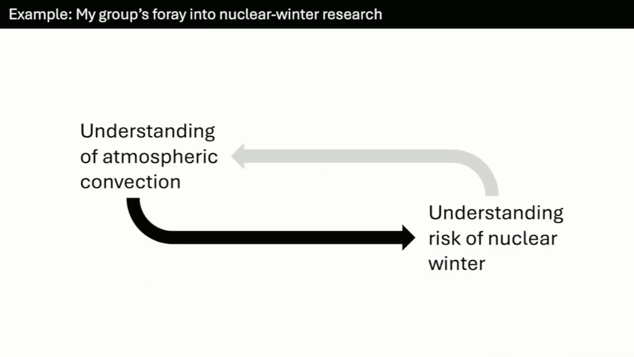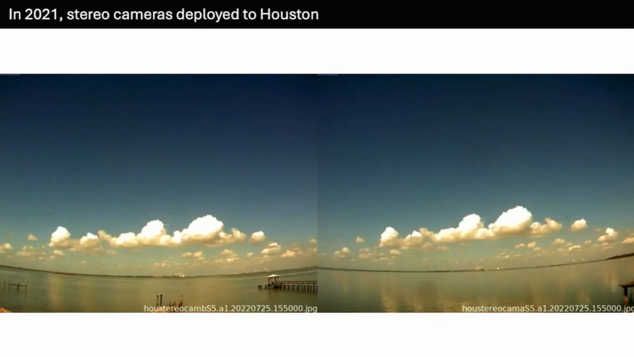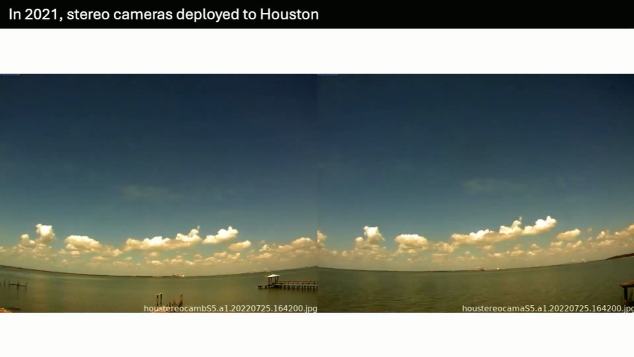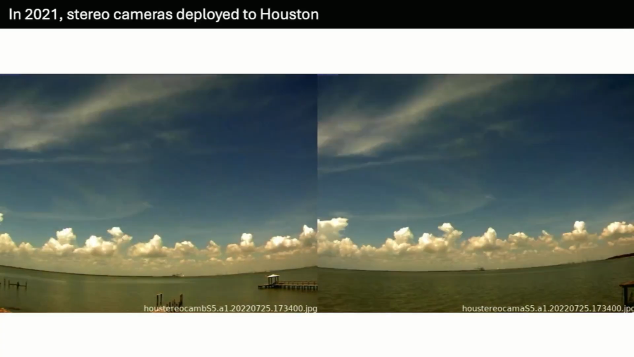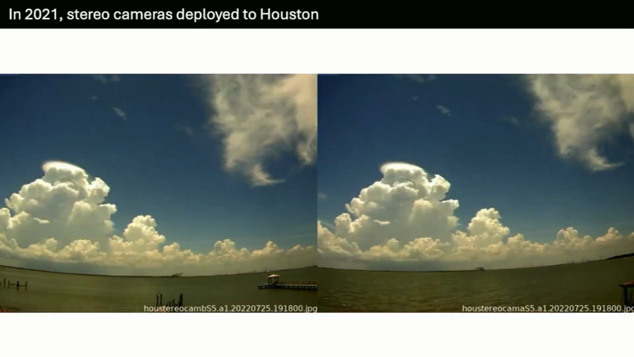So that was an example of using our understanding of atmospheric convection to improve our assessment of the risk of nuclear winter. But what about in the other direction? How about nuclear winter giving us some guidance on what types of atmospheric science questions to go after? Well, I can give you an example of that. In 2021, we deployed stereo cameras to the Houston area as part of the TRACER campaign to look at the interaction between aerosols and convection.